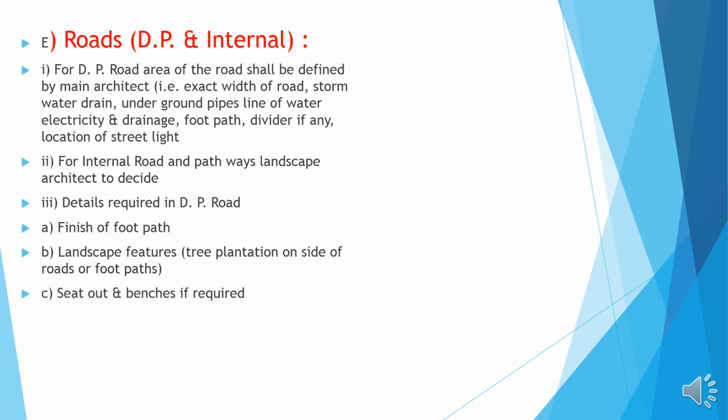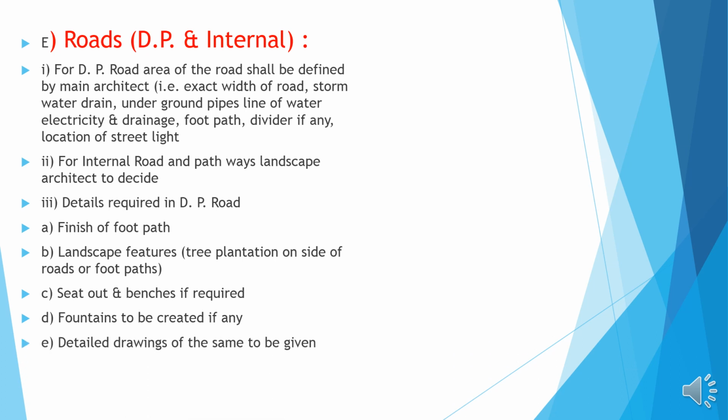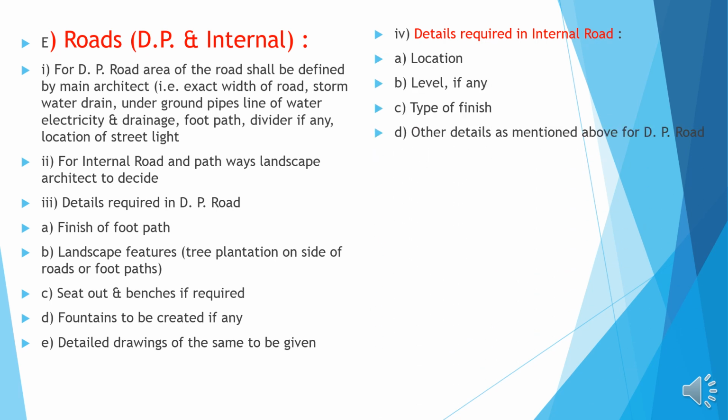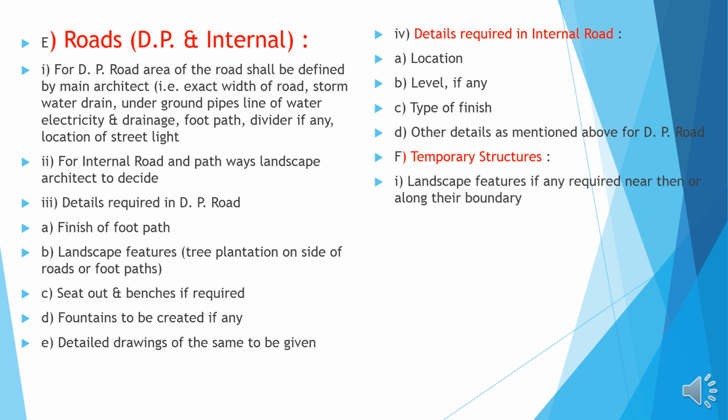of the footpaths, sit-out benches if required, fountains to be created if any, detailed drawings of the same to be given. Details required in the internal roads: location, levels, varying levels if any, type of finish, other details as mentioned in the DP road, temporary structures, landscape features if any required near, then or along the boundary, civil works to be done for landscape features.